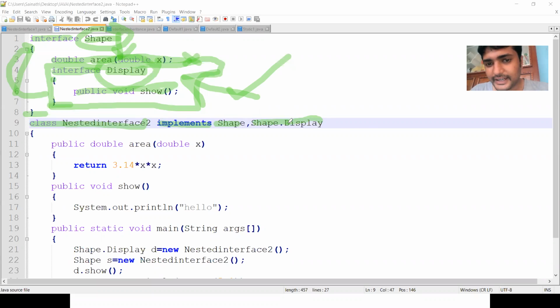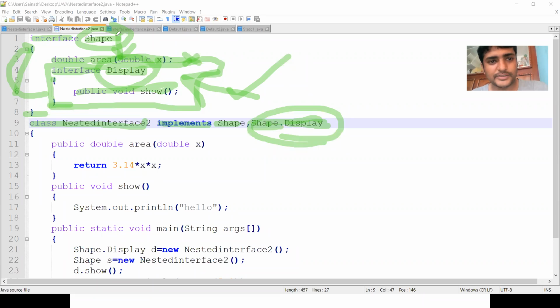That means the interface Display exists in the interface Shape. In the previous example we used a dot interface name; here the outer part is an interface itself. So it is outer interface name dot inner interface name. This is how you refer to nested interfaces.